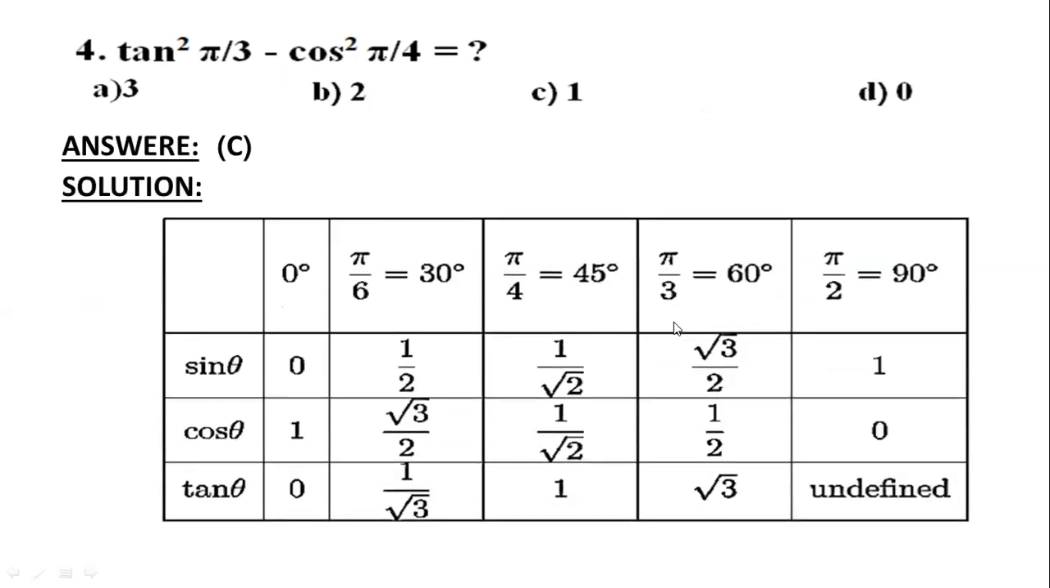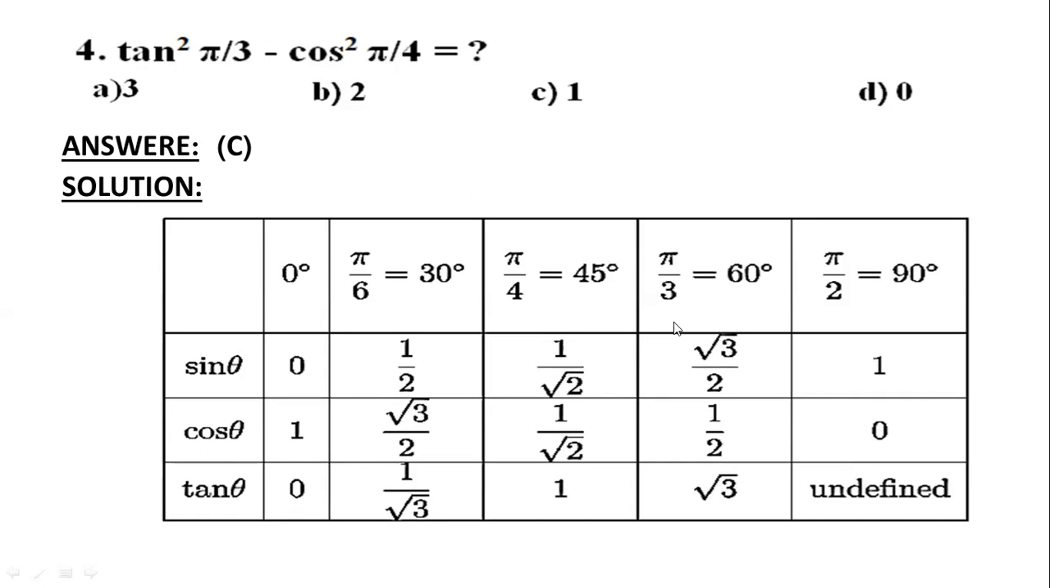Then our fourth question says tan square pi by 3 minus cos square pi by 4 is equal to what? It's a very tricky question. Tan square pi by 3 minus cos square pi by 4 equals what? Okay. To solve these types of math, we need to know the values. Here are some options actually, and we need to memorize this chart.